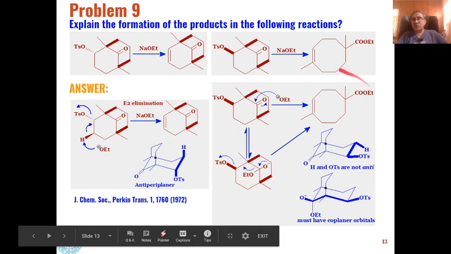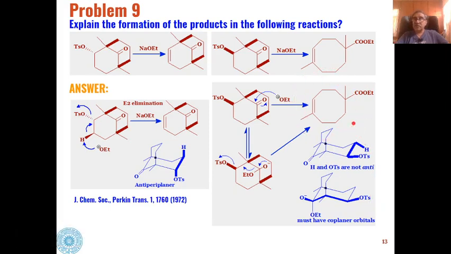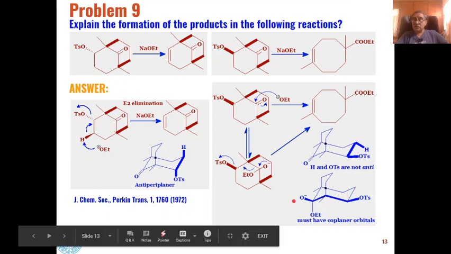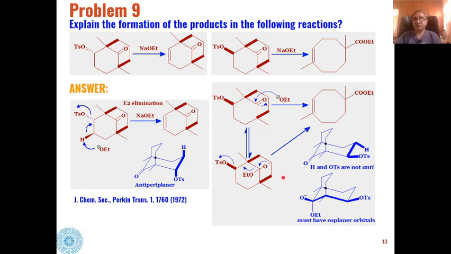So this is how ring expansion will take place in this case, and the reason is the stereochemistry: this is also equatorial, this is also equatorial, and all the bonds involved in this ring expansion reaction have coplanar orbitals. So that is why here ring expansion will take place.